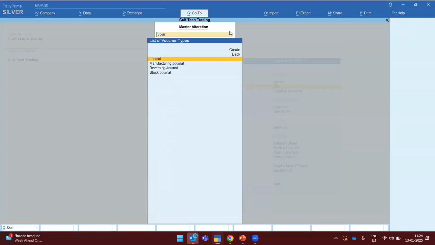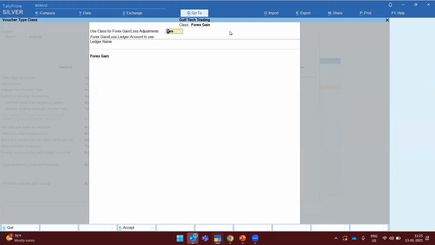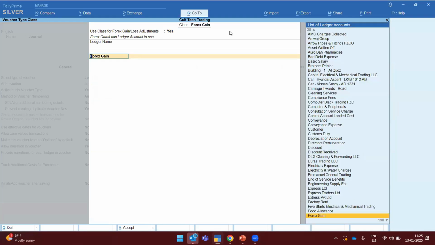and I'll be using the keyword journal. So as you can see here in the right hand side under the name of class, I have already created the two voucher classes, in the name of forex gain and forex loss. So if you enter here, there is one particular option, use class for this forex gain and loss adjustment. So I'll be making this option yes, and I'll be creating the forex gain ledger under indirect income.